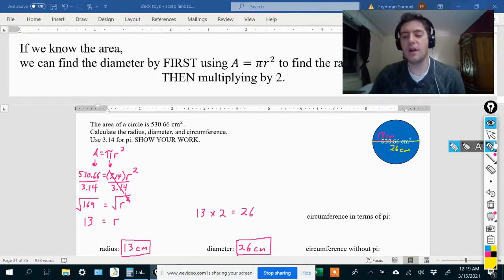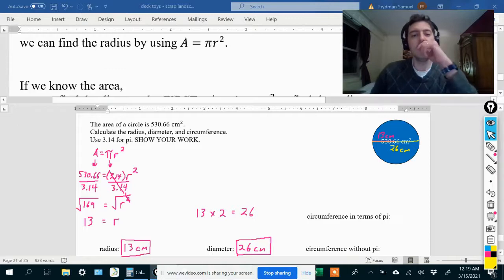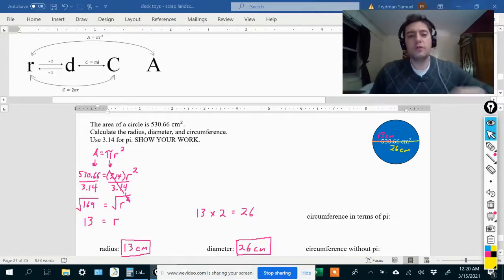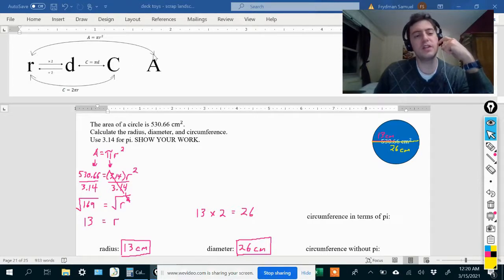Now, how are we going to find the circumference? We're going to do that in terms of pi and then without pi. So going back over here, there is no direct link from area to circumference, so we're going to have to use A equals pi r squared to get the radius, which we already did, and then knowing the radius, we can use C equals 2 pi r to find the circumference.